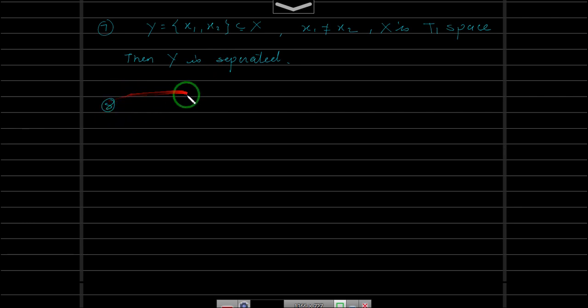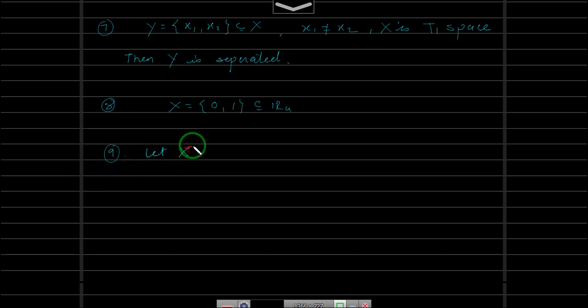You can also check whether X is connected or not, if you take X to be a set which contains 0 and 1 in R with usual topology. And let me give these two remarks or statements which I will leave for you to show.